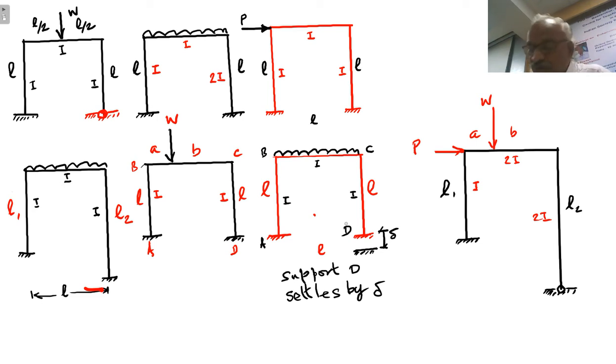So different individual cases we have considered. The last one is this figure, having everything unsymmetrical, namely A is fixed, D is hinged. So this is B, this is C. Column AB is of length L1, column CD is of length L2. There is unsymmetry. Column AB is with moment of inertia I, column CD is moment of inertia 2I. So here it is fixed, here it is hinged. And also the load on the top is unsymmetrical.